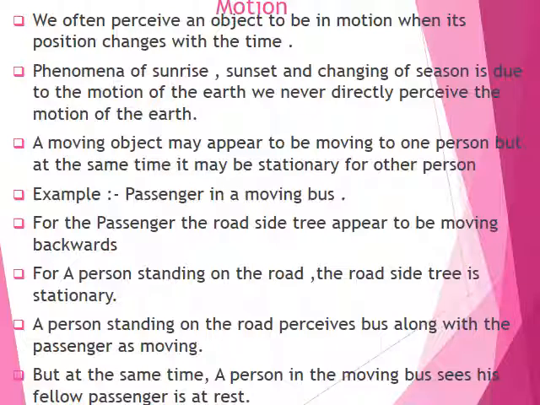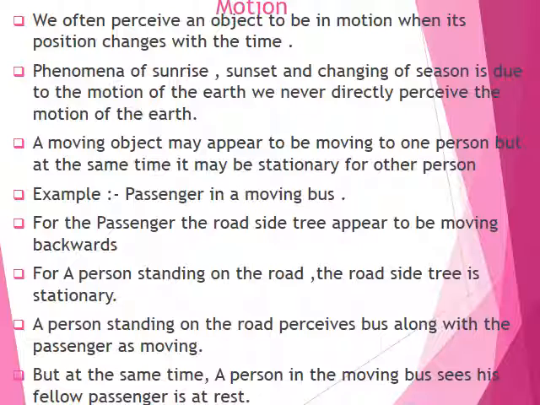Now the person standing on the road perceives the bus along with the passenger as moving. But at the same time, if the person in the moving bus observes his fellow passenger, what will he say? He will say that person is at rest.